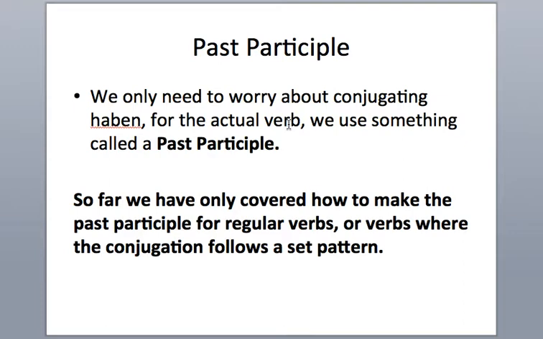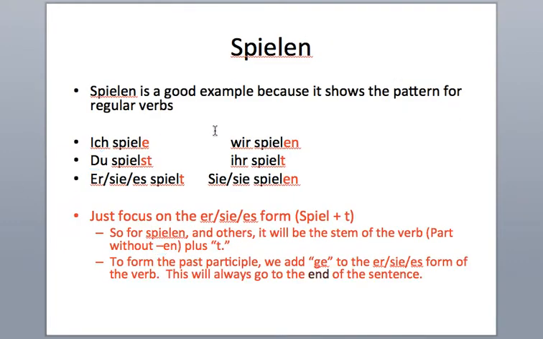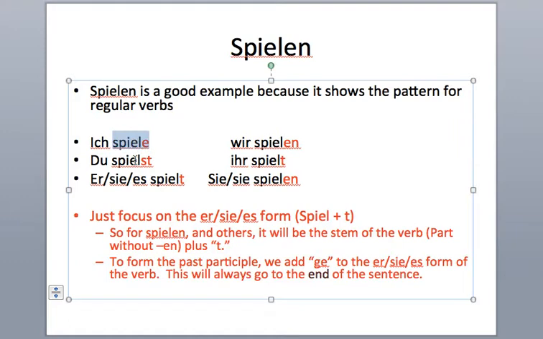In class, we've only covered how to make a past participle for regular verbs, which makes it easy because they all follow a set pattern. For example, spielen, or to play. Spielen's a good example because it shows the pattern for regular verbs. Ich spiele. Du spielst. Sie/es spielt. Wir spielen. Ihr spielt. And sie spielen. That's our conjugation for spielen.